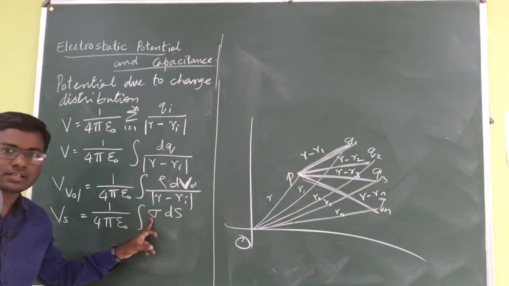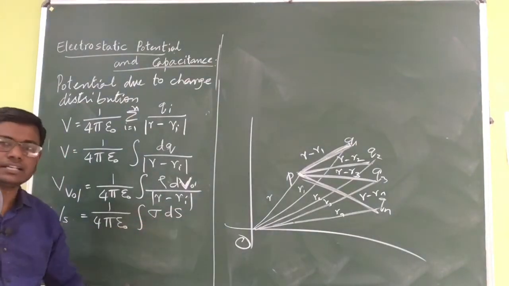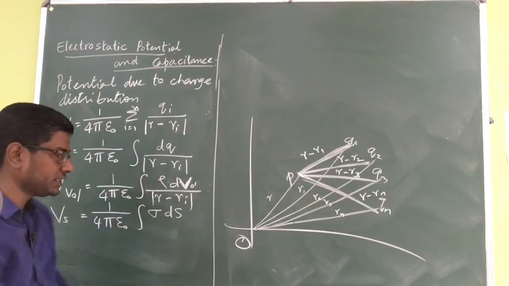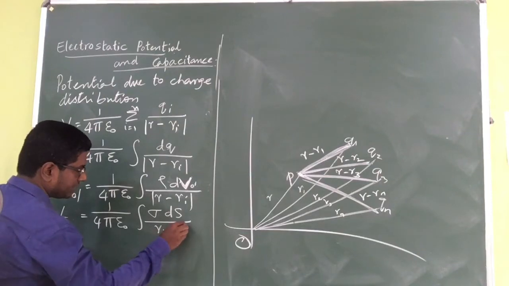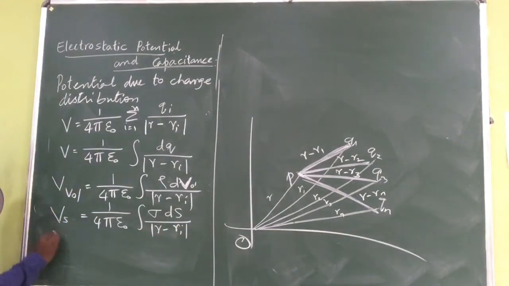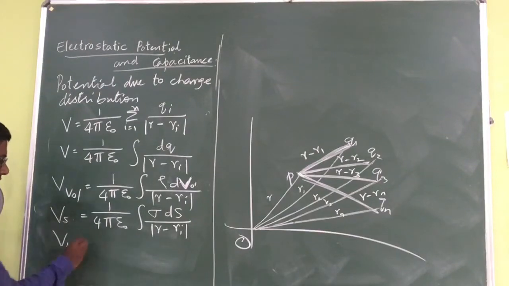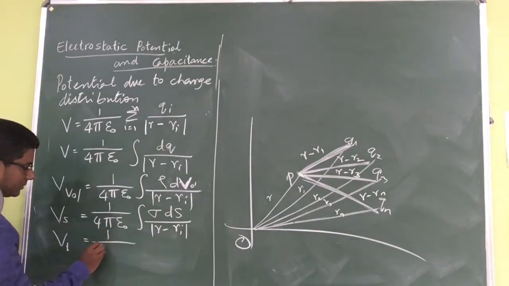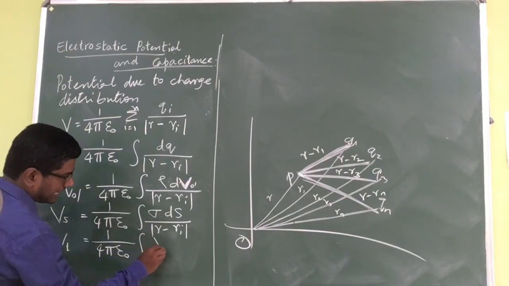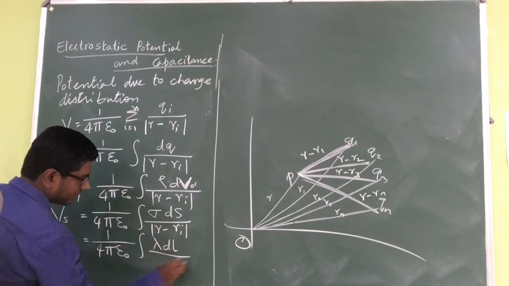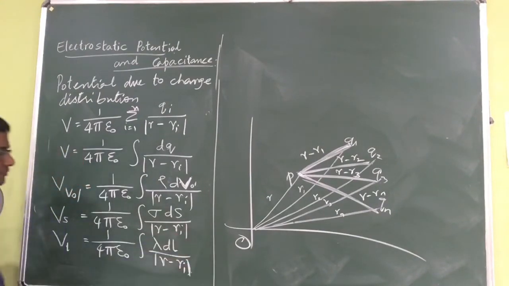Sigma represents surface charge density and ds represents the part of the surface where it is distributed. The denominator remains the same, R minus Ri with a mod. Then the last one, L: when the charge is distributed in the form of a linear charge distribution, 1 divided by 4 pi epsilon naught integration of lambda dl divided by R minus Ri, again with a mod.